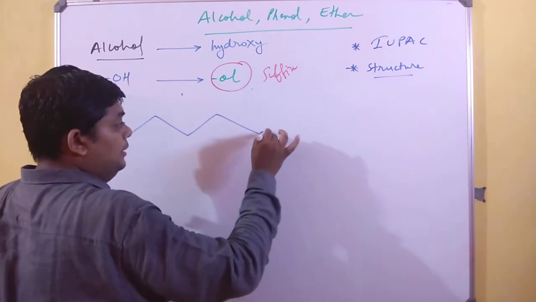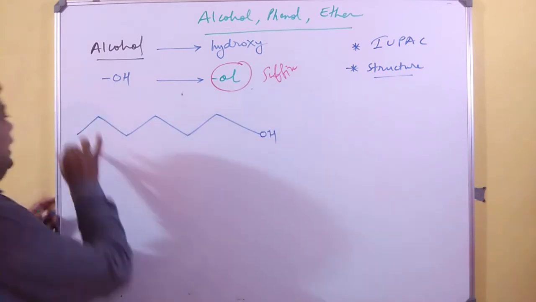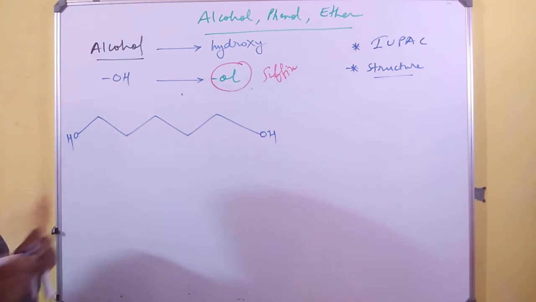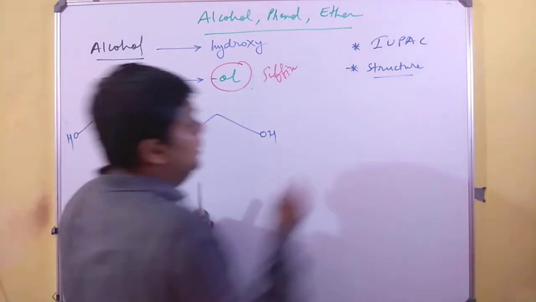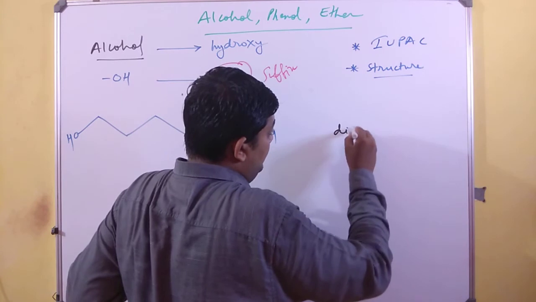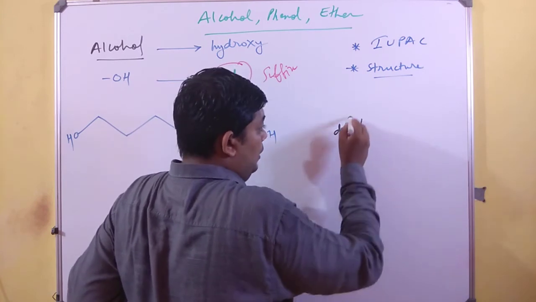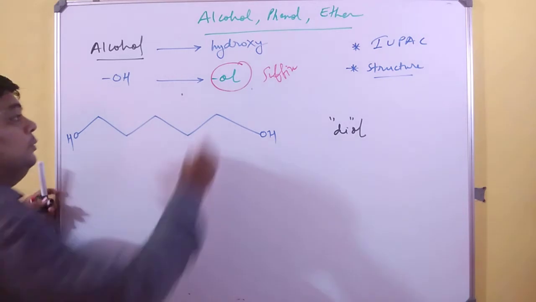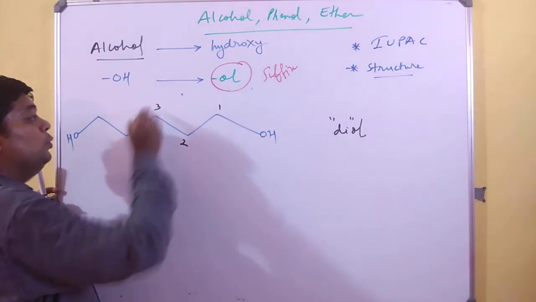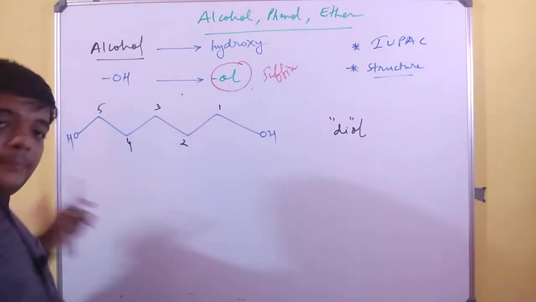What I'll do, I'll write an OH over here. I'll write another OH over here. So now there are two OH. Whenever there are two OH, be very clear. I am not going to write ol, I am just going to write diol. Now, 1, 2, 3, 4, and 5.